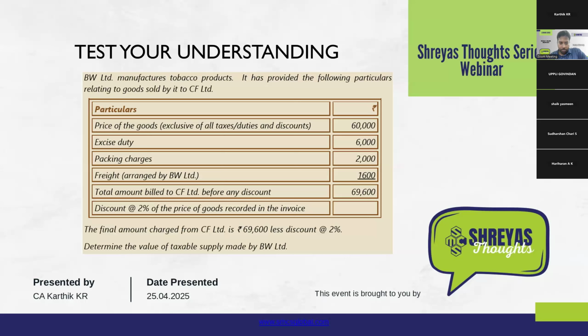I'll wait for a minute. The question is being projected on the screen. What will be the value of supply based on what we have seen?